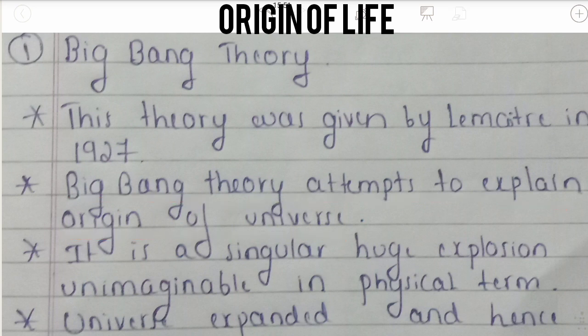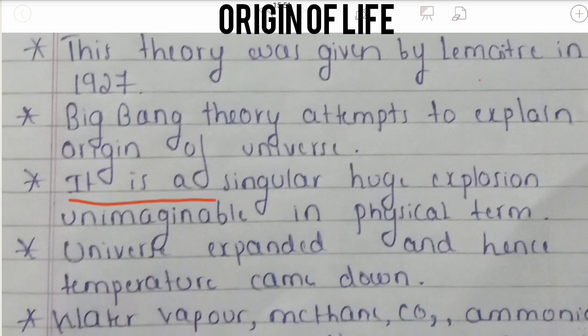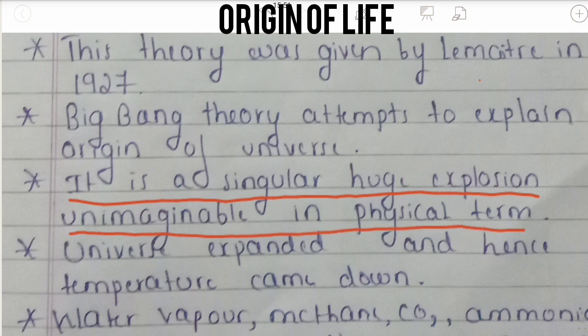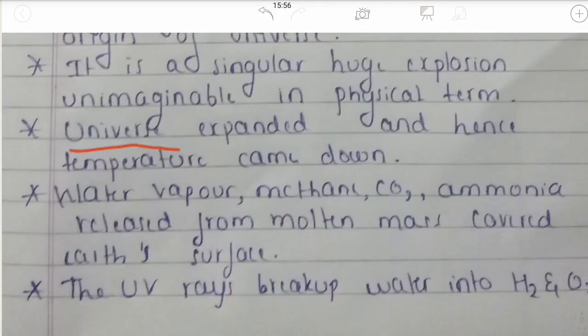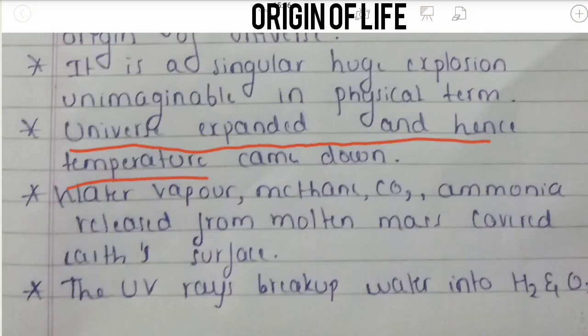It is a singular huge explosion, unimaginable in physical terms. It is really very unimaginable. You cannot imagine it in physical terms. It expanded and hence the temperature came down. As the large expansion was created in the universe due to the huge explosion, the temperature basically came down. Coolness took place in the universe. Due to the expansion, the temperature came down.